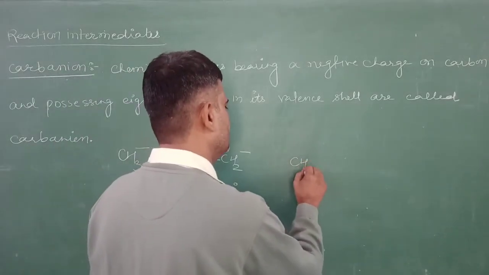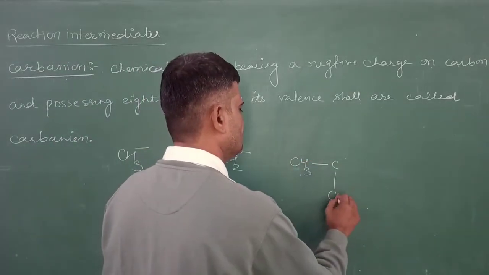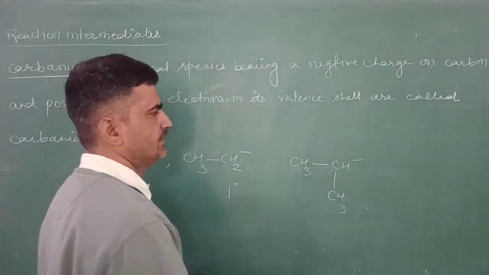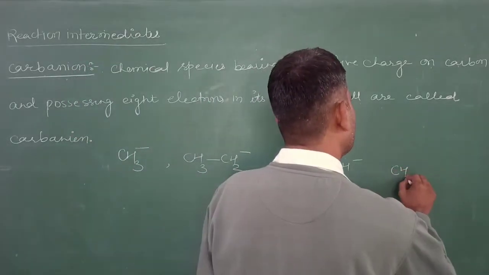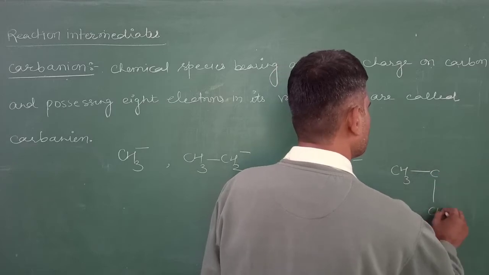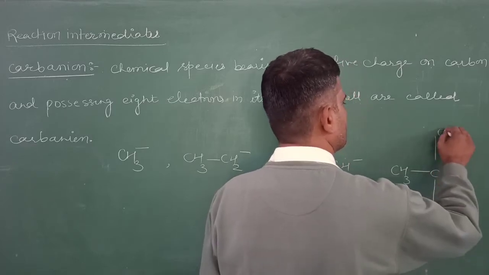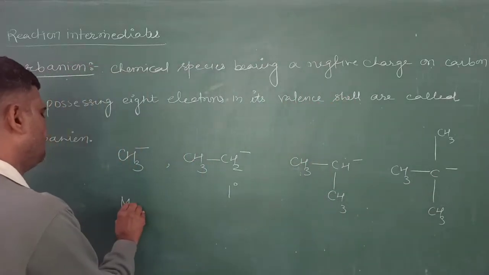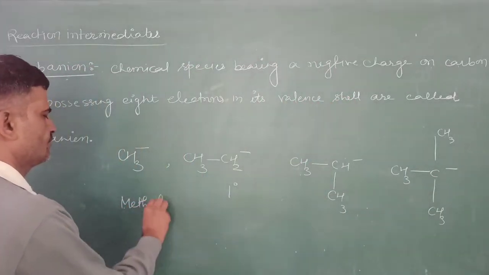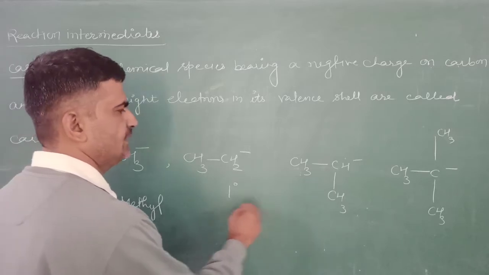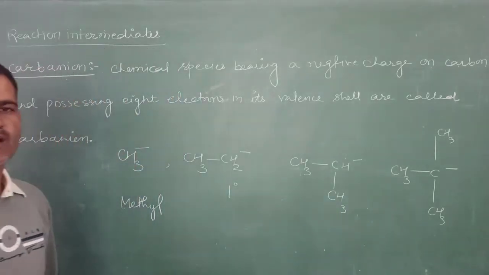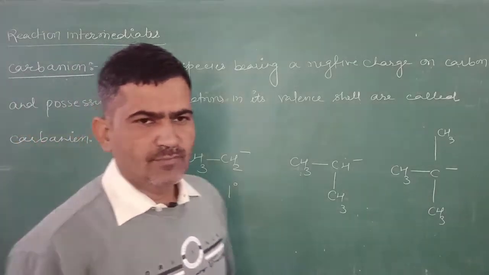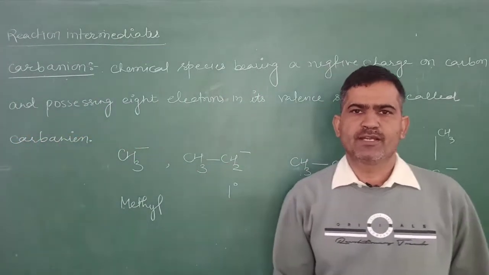Then this is secondary carbanion, and this is tertiary carbanion. And we can first study the stability of a carbanion.